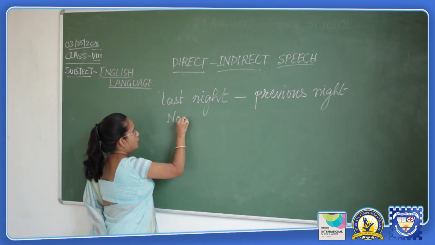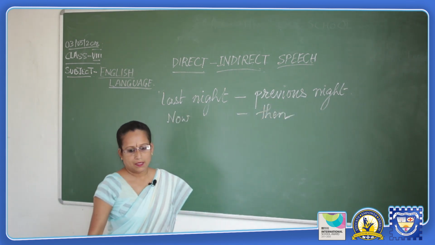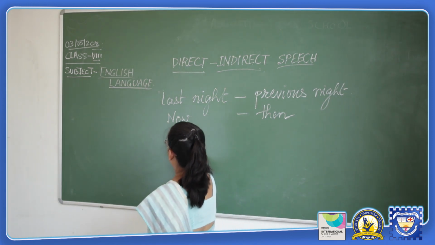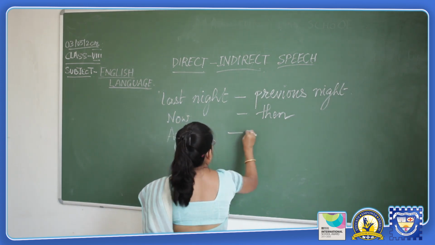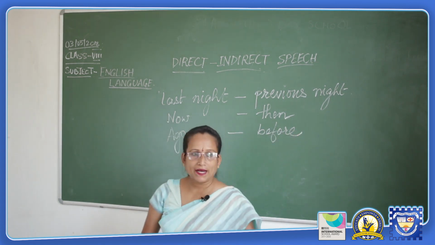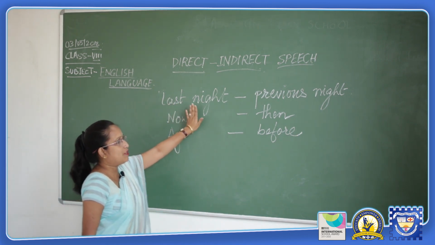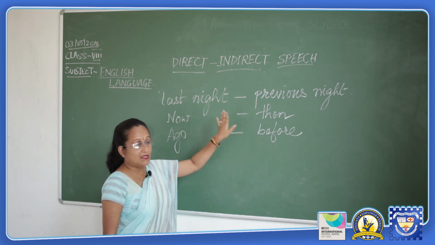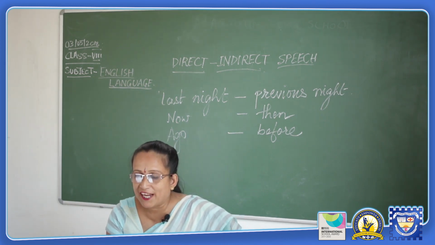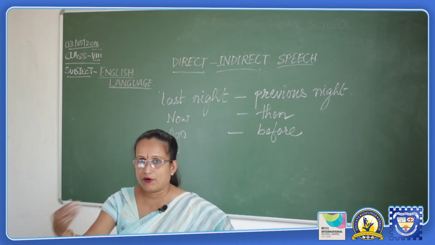Now is then. Ago is before. All right. So here are a few examples where last night will be the previous night, now will be then, ago will be before. In this way, we have to change the time of the sentence to express the meaning when we are reporting it.